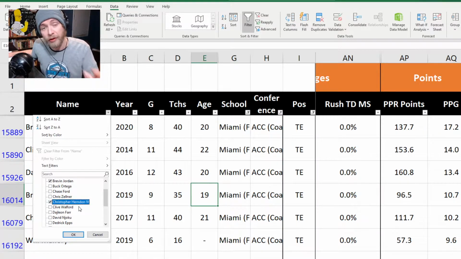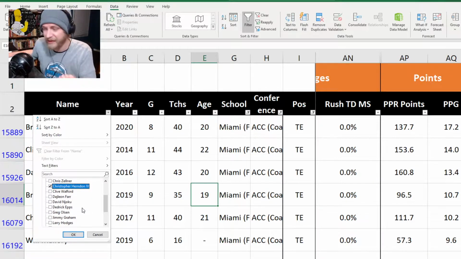Go take a look at Chris Herndon, who I maintain had one of the most impressive rookie seasons, especially for someone that was low drafted in fantasy and low drafted in the NFL. But obviously it hasn't paid off. Opportunities, everything. He might have lost that window of opportunity. Clive Warford is an interesting comparison as well, because some people liked him.